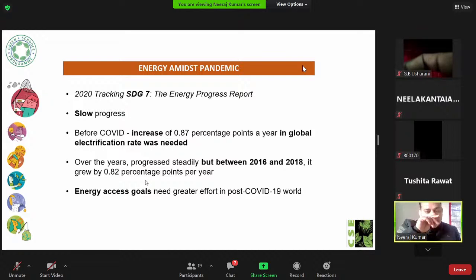We need to focus more on electrification. Our government should work on electrification of our rural areas also. Still, we have almost 1 million people living without electricity in the world. And the latest data shows that SDG progress, due to this pandemic, is very, very slow.